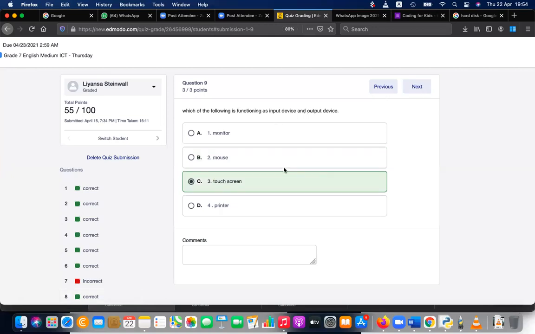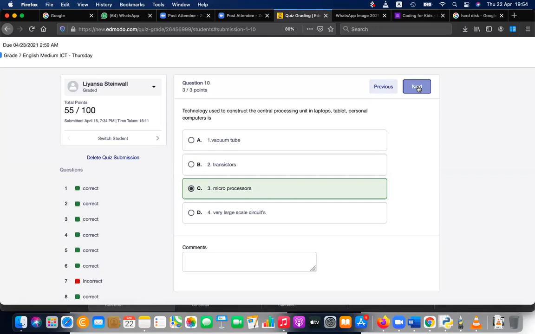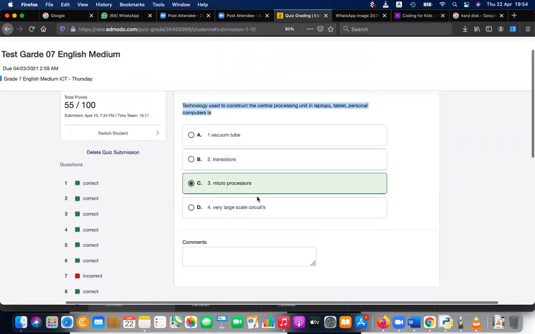Which of the following functions as both an input and output device? It's the touch screen. As a screen it gives output, and because of touch it can also give input. You can touch and give inputs. It's similar to a mouse. You can touch the screen and give the inputs. So it's working as both mouse and monitor. So the answer is correct. The technology used to construct a central processing unit in laptops, tablets, personal computers is microprocessors. Correct. So all of your answers are correct, but I don't know why you got 55.